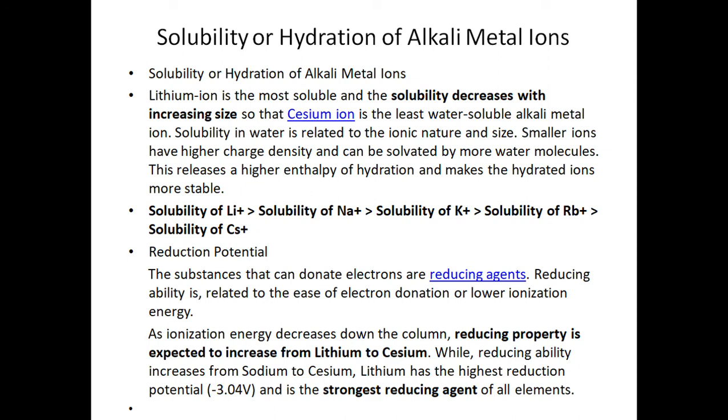Then reduction potential is also a specific physical property. Substances that can donate electrons are reducing agents. Reducing ability is related to the ease of electron donation, or lower ionization energy. As ionization energy decreases down the column, reducing property is expected to increase from lithium to cesium. While reducing ability increases from sodium to cesium, lithium has the highest reduction potential, that is minus 3.04 volts, and is the strongest reducing agent of all the elements.